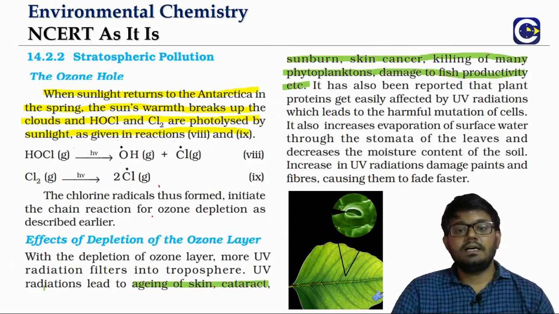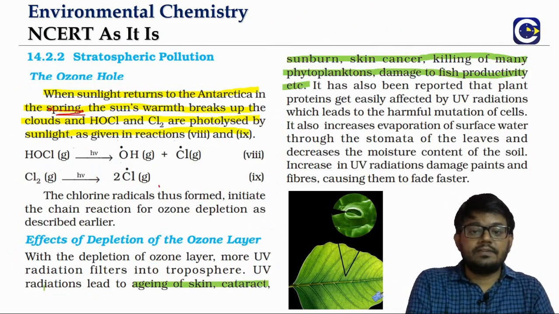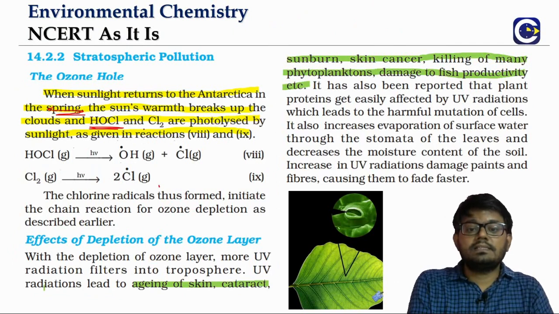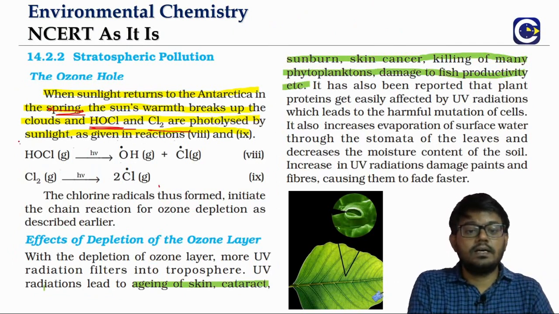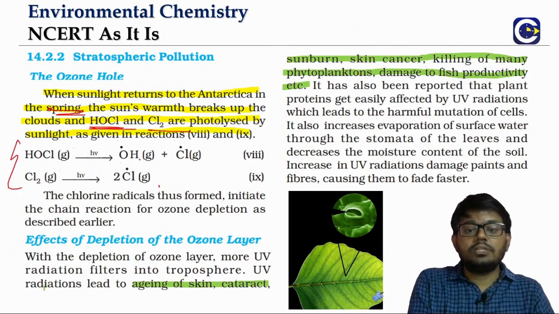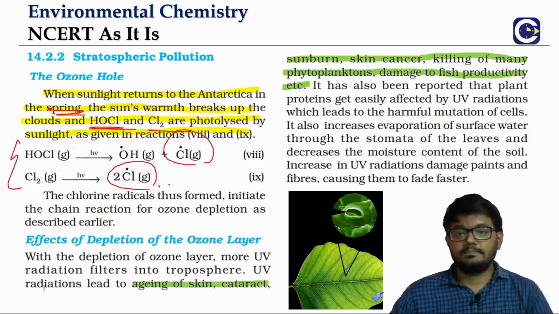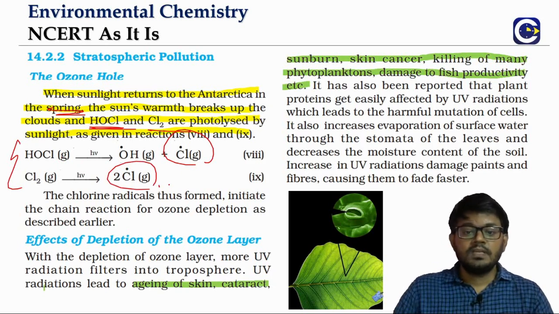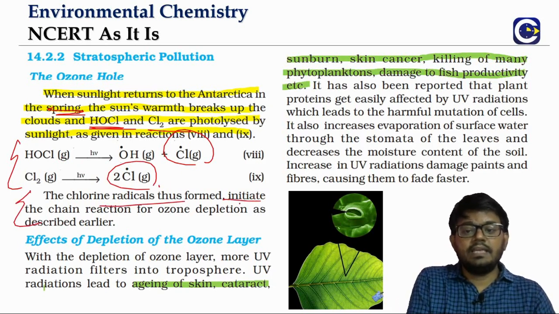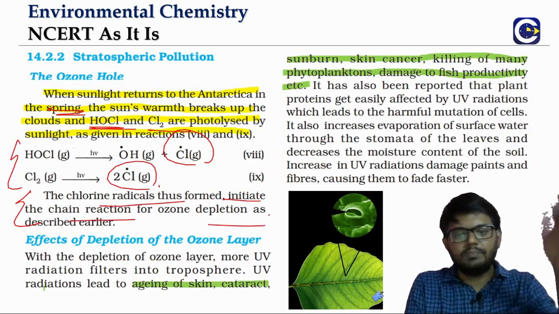Now when the sunlight returns in spring, what we will see is that these hypochlorous acid and chlorine molecule dissociate to give us the chlorine radicals. And these chlorine radicals will again initiate the chain reaction for the ozone depletion. We have seen that.